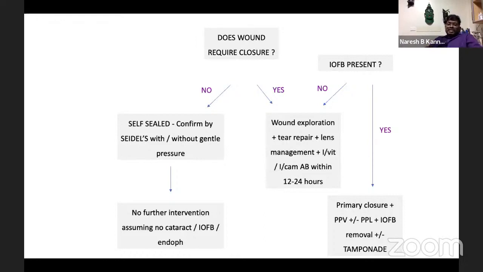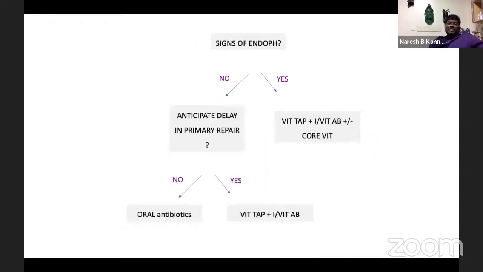But in case it requires, you look for the foreign body. If present, you can go for lensectomy or vitrectomy with foreign body removal, with or without tamponade. If there is no foreign body, just go for corneal tear repair with intravitreal antibiotic, which is very important. So the signs of endophthalmitis have to be looked for.